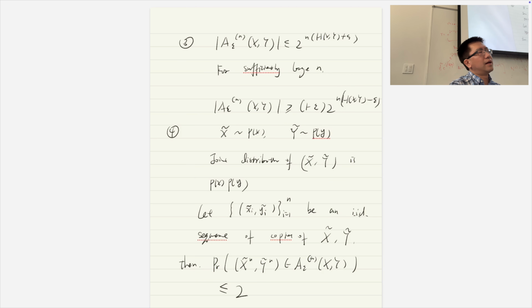Basically, the probability that h of x,y minus h x and minus h y. Right, what's that? Mutual information. Minus 3 epsilon. Okay, we're going to show that, don't worry if you don't see that. So this is the upper bound of the probability. We have a lower bound as well, okay?